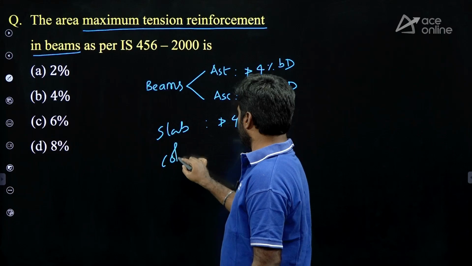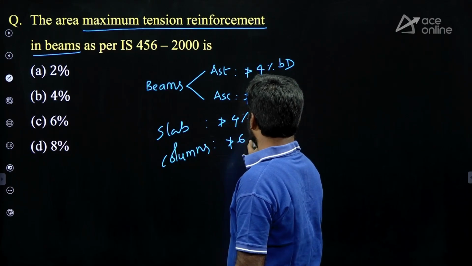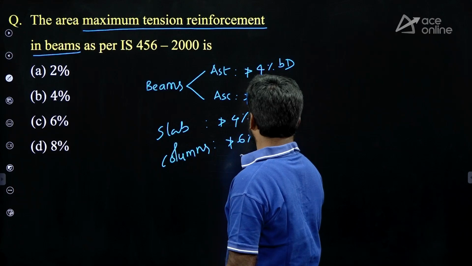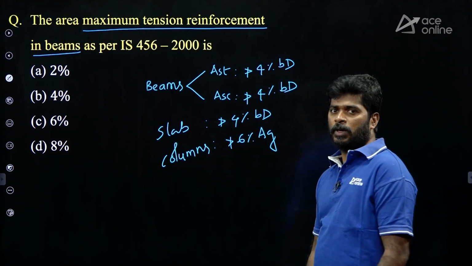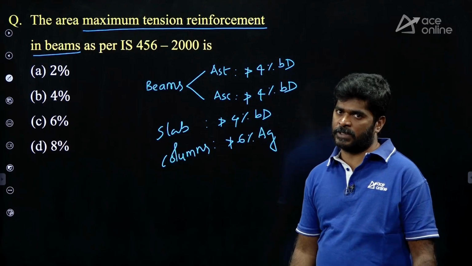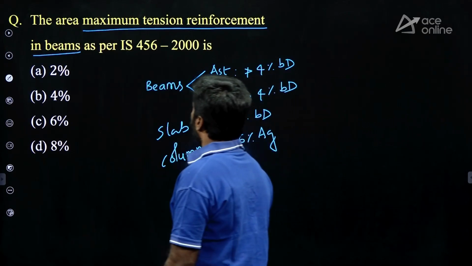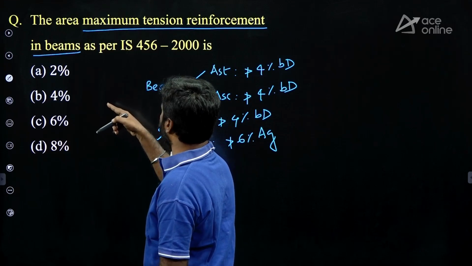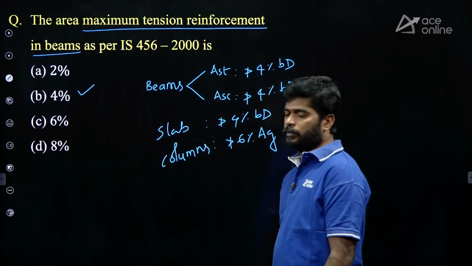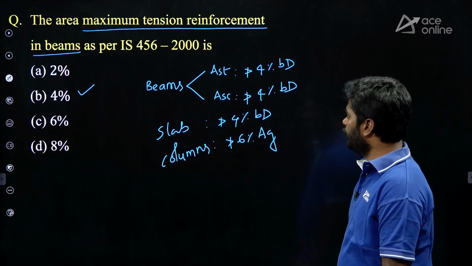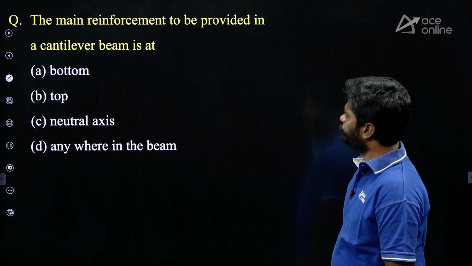In columns, maximum steel should not be more than 6% of gross cross-sectional area. Important: in footings, it is the same as that of slabs. Here clearly asked maximum steel, that too in beams, in tension zone. 4% is the correct answer. Okay. Next question.